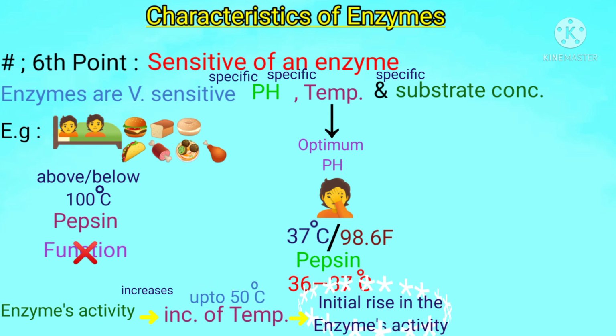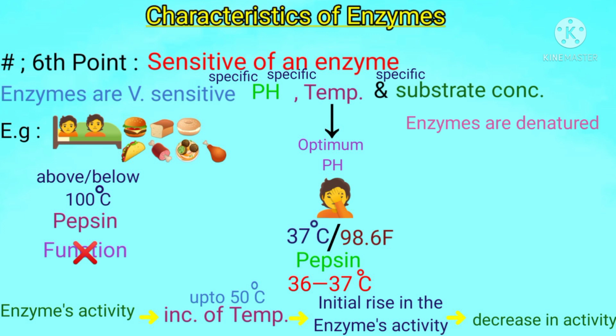But this increased enzyme activity is soon followed by a decline in activity, because after a certain range of increased activity the enzyme's activity begins to decrease, because enzymes are denatured at very high temperatures such as 70 to 100 degrees centigrade.